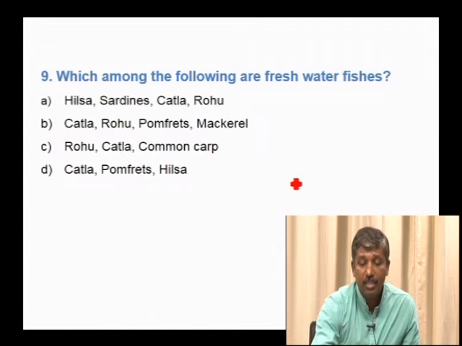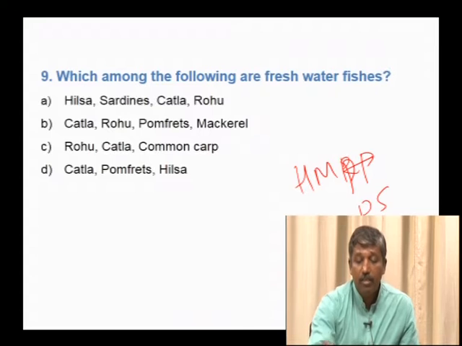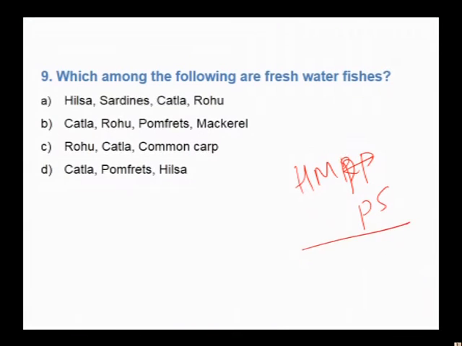Generally, remember HMPS: hilsa, mackerel, pomfret, sardine. They are marine fishes which are used as a source of food. Hence, hilsa and sardine are marine fishes, so that option is not correct. Catla and rohu are freshwater, but pomfret and mackerel are not freshwater.